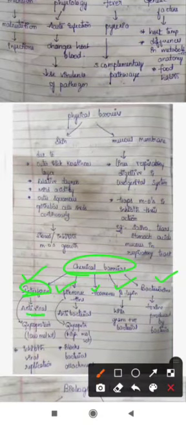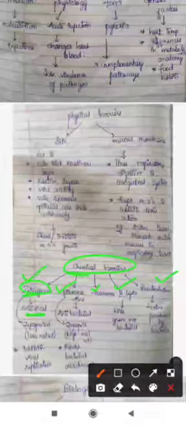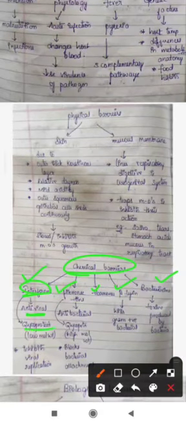Interferons are produced when any viral particle enters the body. It acts as an antiviral substance. Interferons are made up of glycoprotein which is of low molecular weight.